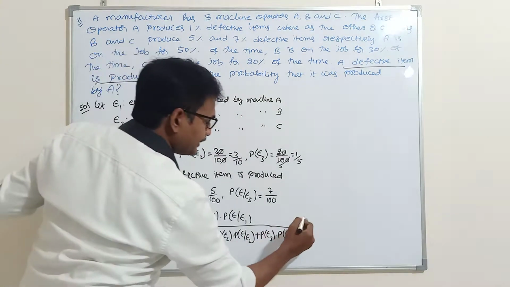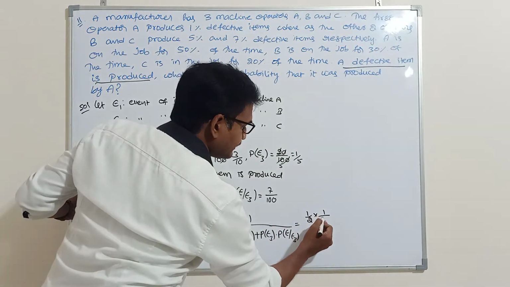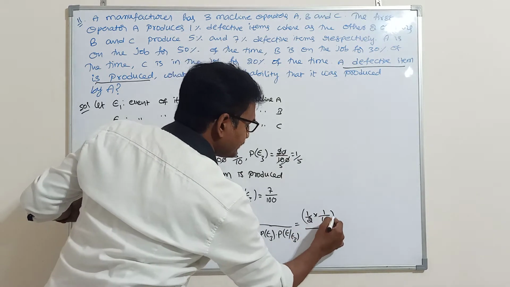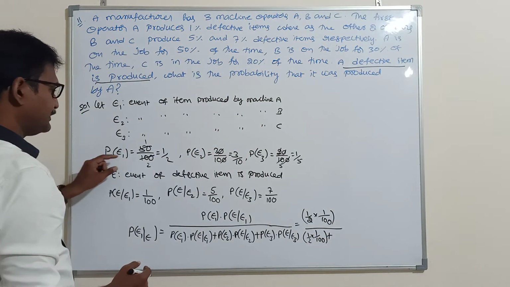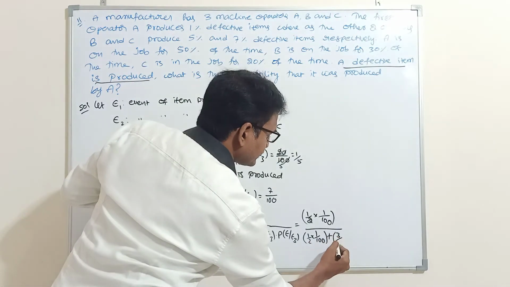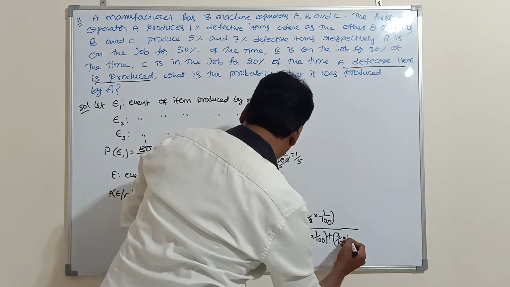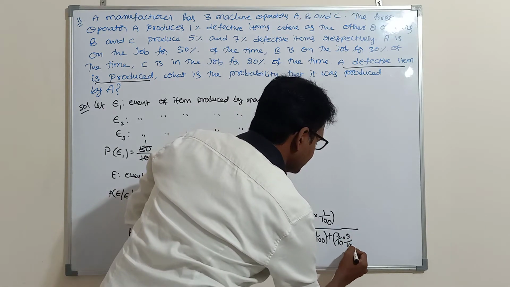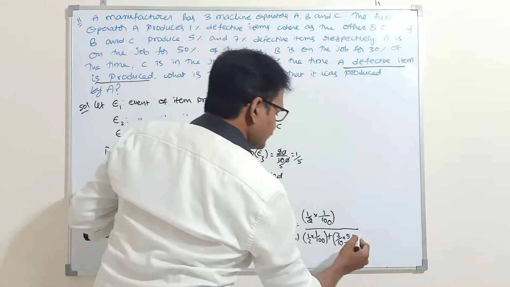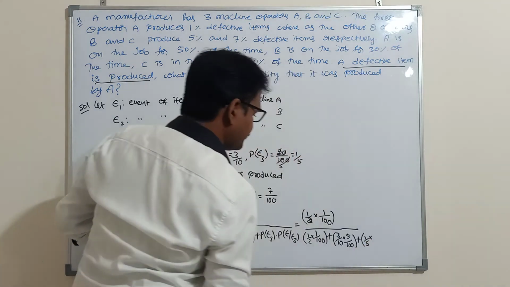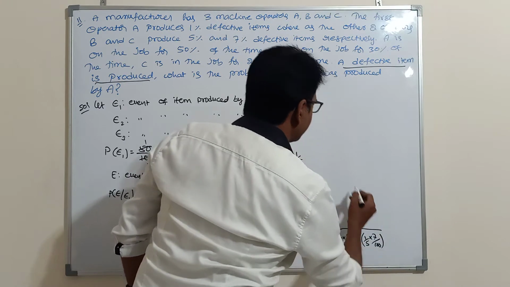P of E1 value is 1 by 2 into P of E given E1 is 1 by 100, by 1 by 2 into 1 by 100 plus P of E2 is 3 by 10 into P of E given E2, P of E given E2 is 5 by 100, plus P of E3, P of E3 is 1 by 5 into P of E given E3 is 7 by 100.